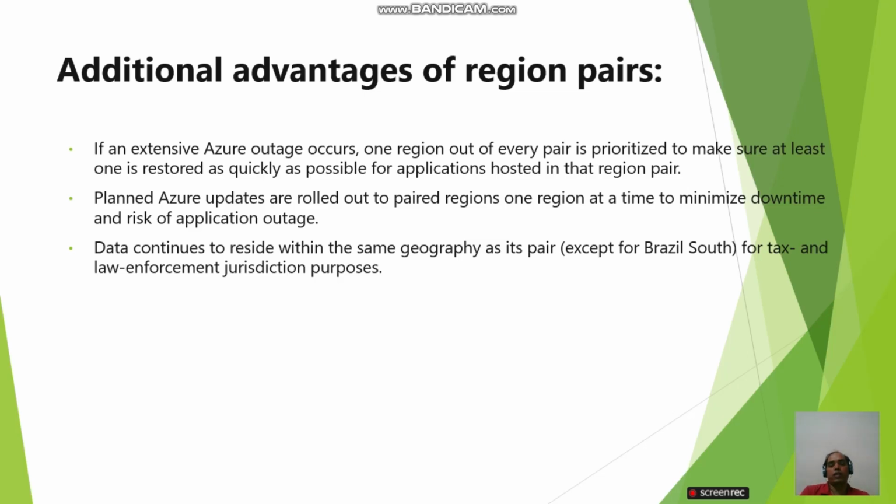Services will quickly start from the Indian region. Planned Azure updates are rolled out to paired regions one region at a time to minimize downtime and risk of application outage. So there is another benefit. Suppose we are going to upgrade any hardware. We can plan region by region to upgrade and update.